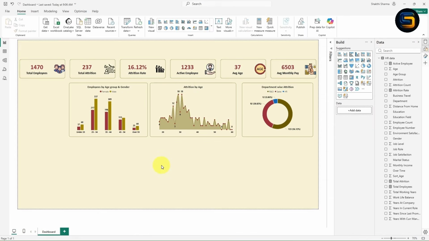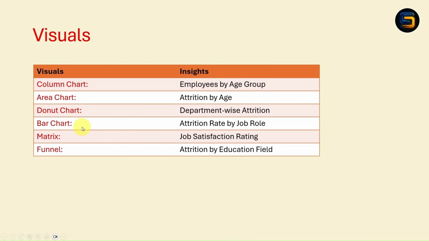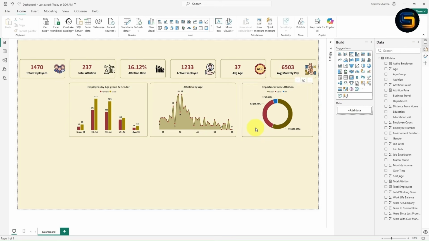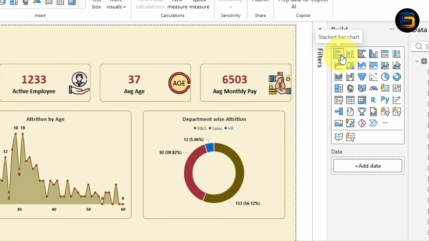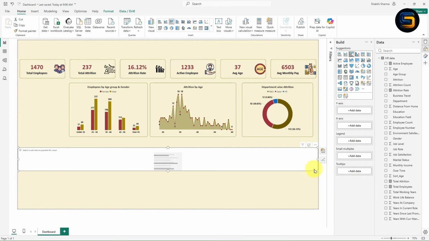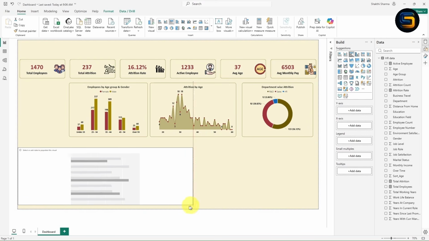Now moving to the fourth visual, we need to create a bar chart to find attrition rate by job role. It is very simple. Just go to Power BI. Now select the bar chart. I will select this bar chart. You can select any one of the bar charts. I will select this cluster bar chart. Now once you select, the cluster bar chart will be inserted.